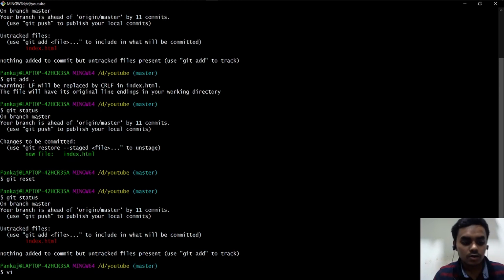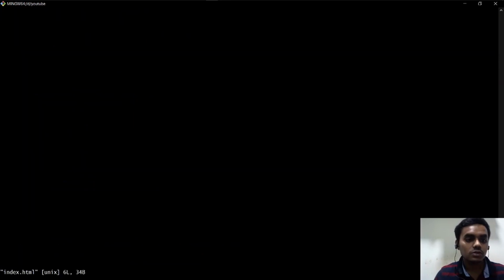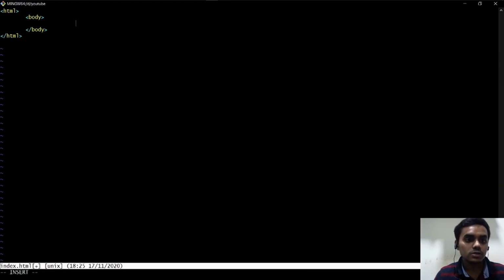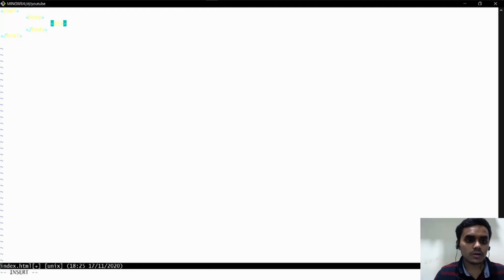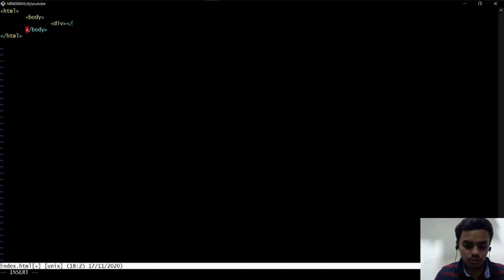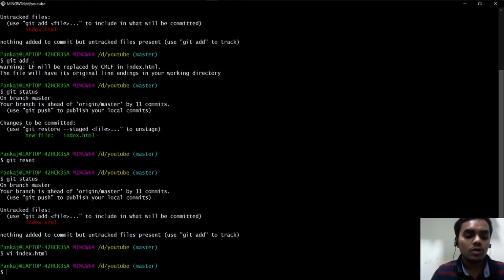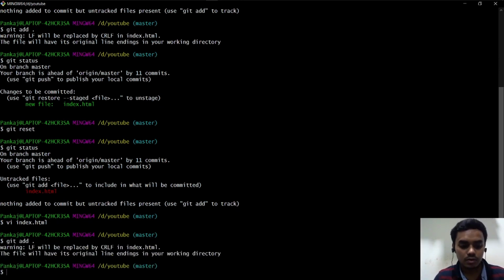Now I go inside index.html, make the changes that I want, like I write a div tag here. Now I can again do git add dot and again git commit.